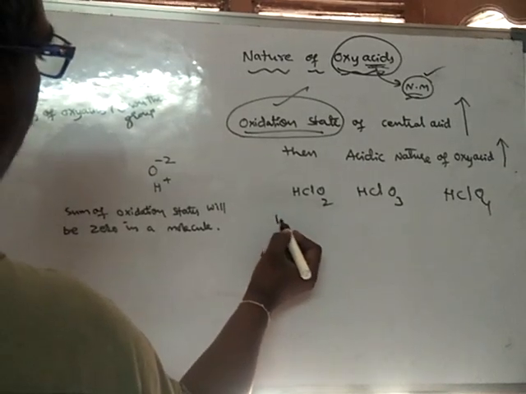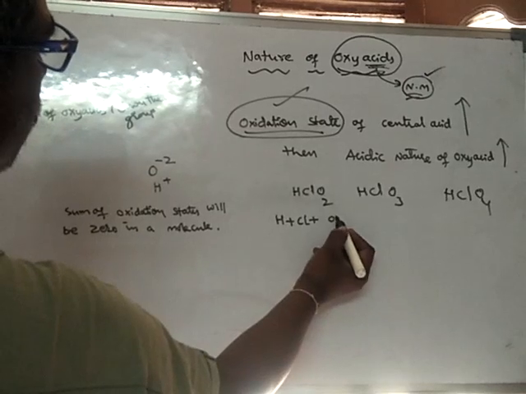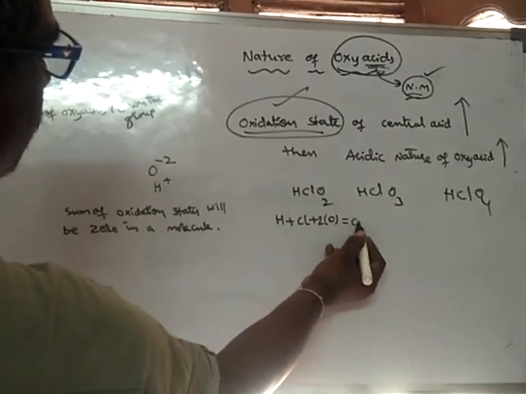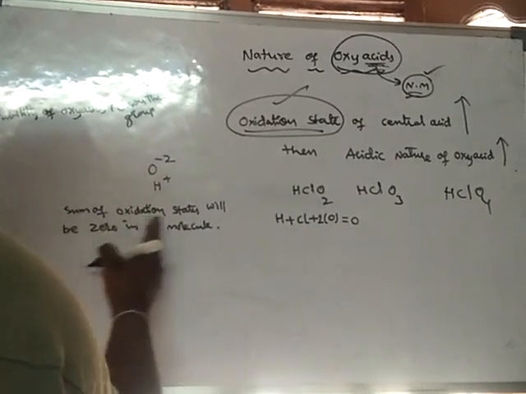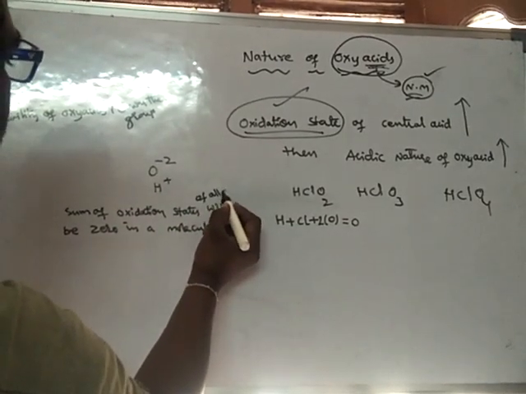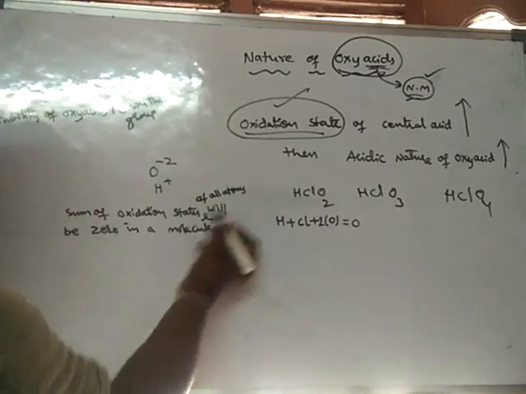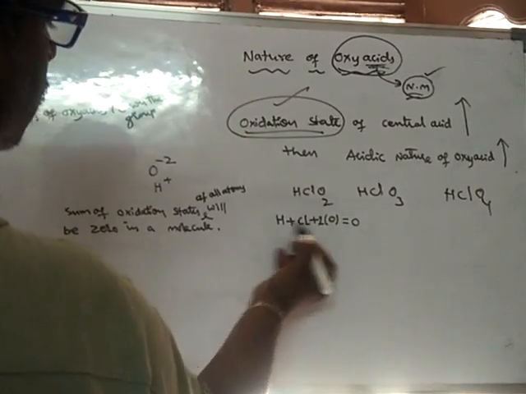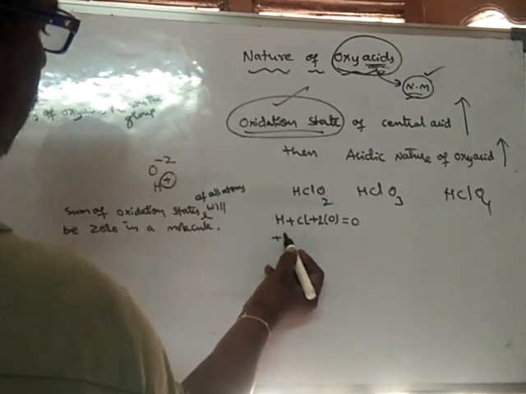So if you add the oxidation state of hydrogen, the oxidation state of chlorine, and the oxidation state of the 2 oxygen atoms, it should be 0. Remember, the sum of oxidation states of all atoms will be 0 in a molecule. So here there are 2 oxygen atoms. What is the oxidation state of hydrogen? +1.